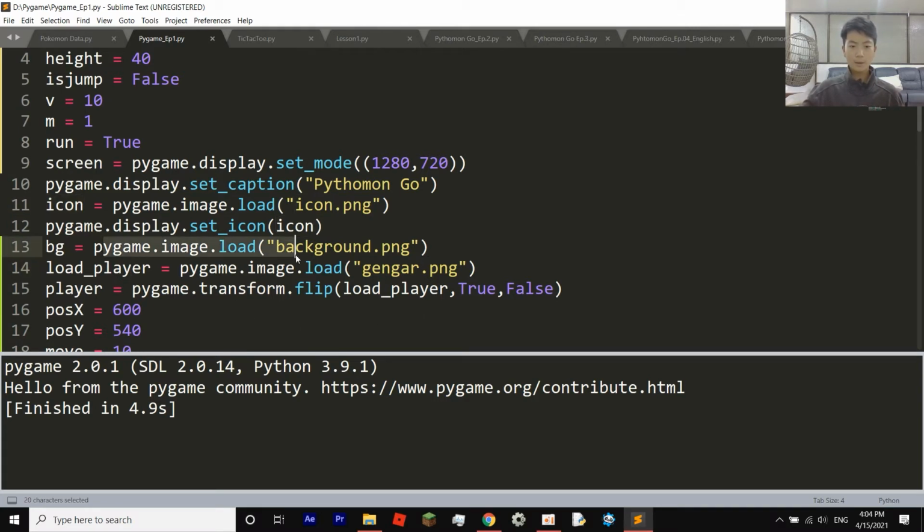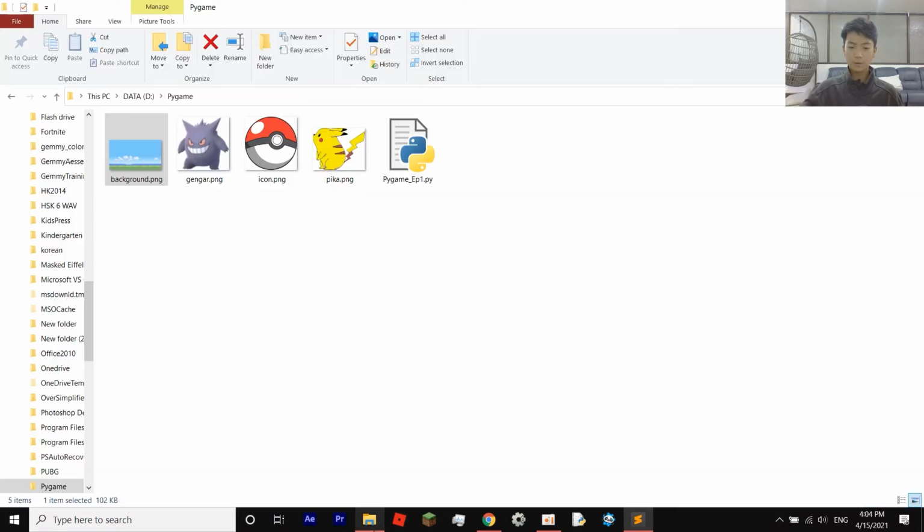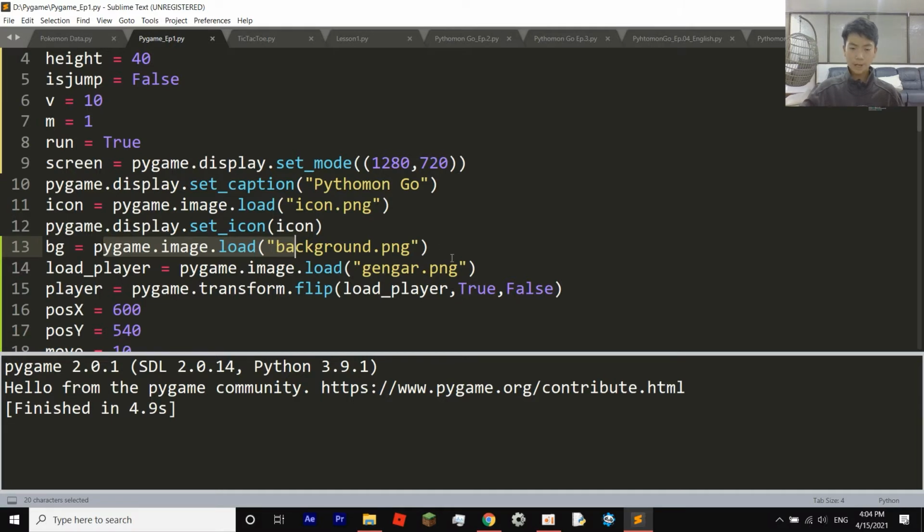And now after that, you would want to set the background. So the background, as I said earlier, do the same thing with icon, save it into your file, like so, and then just type out the name and its last name, .png, .jpg, and yeah, that stuff. And now load player, which is basically the player, pygame.image.load Gengar, or like your other players or heroes that you want to load in.